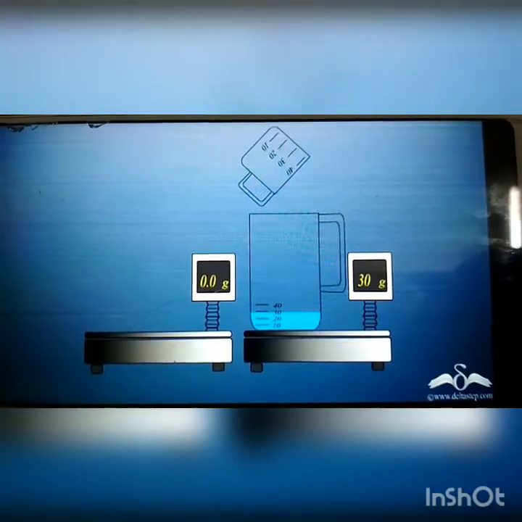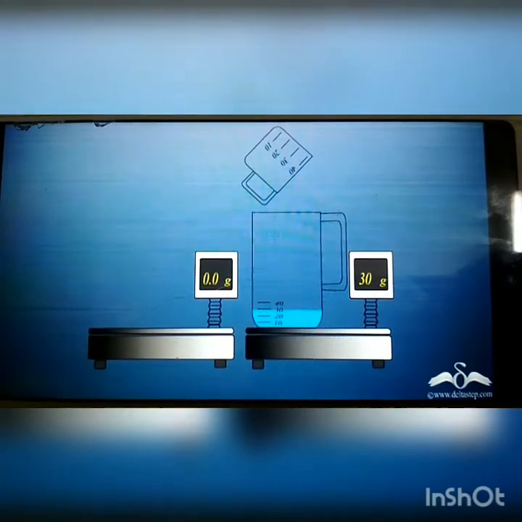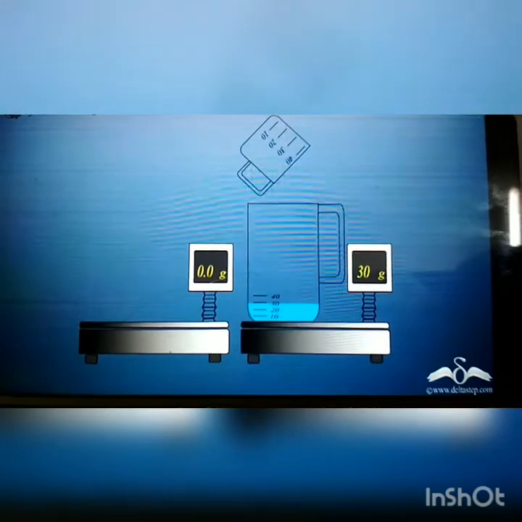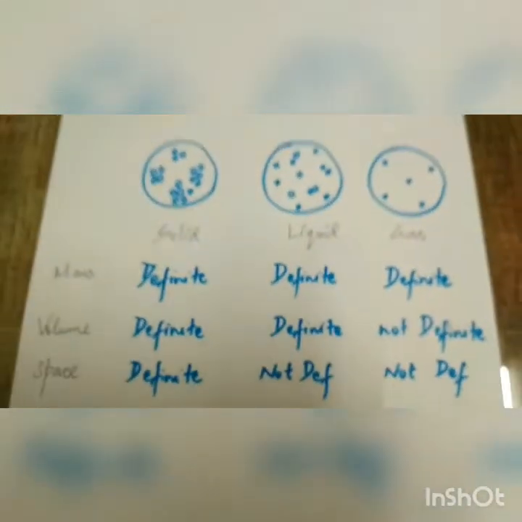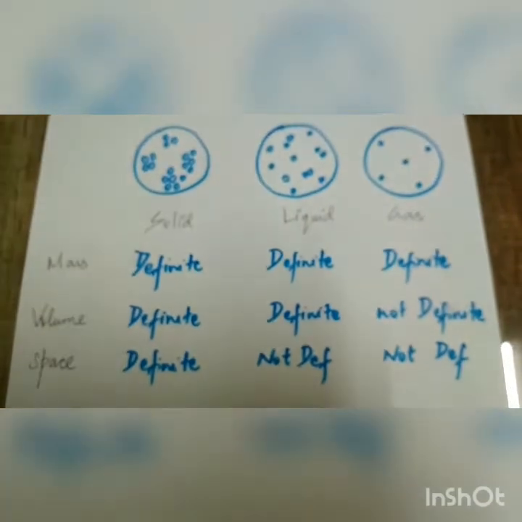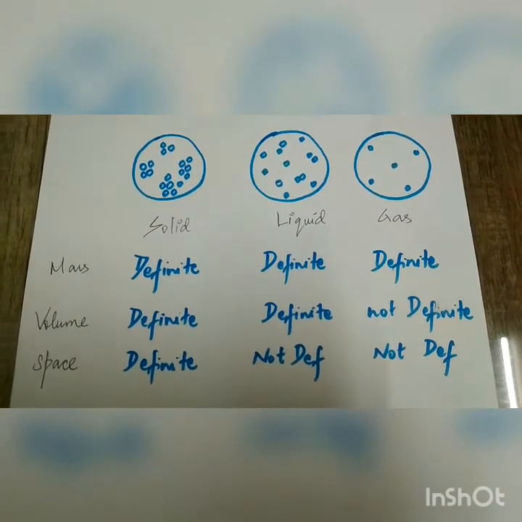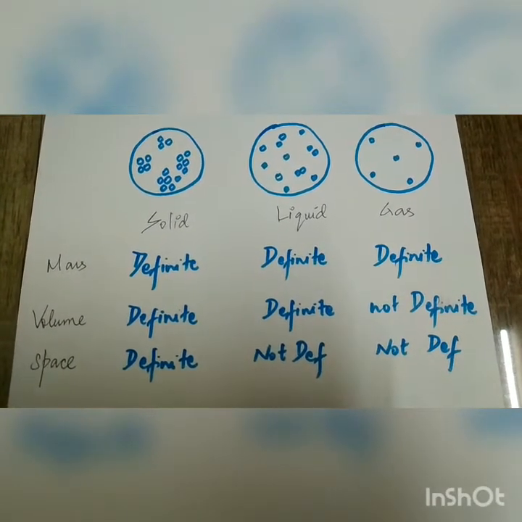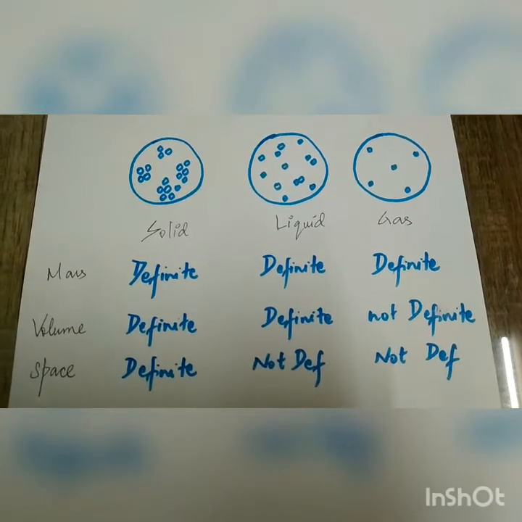It has the same mass, that is 30 gram, and it occupies 30 centimeter cube. Also observe that water takes the shape of the bigger container. So see the picture. Liquid has definite mass, definite volume and does not have definite shape. It takes the shape of the container.